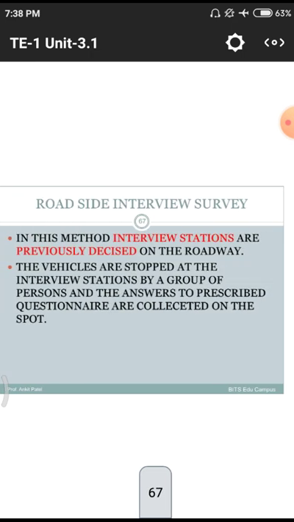First one is the road interview survey. What is a road interview survey? Previously we discussed it. First of all, we will study the matter in the particular slide. In this method, interview stations are previously decided on the particular roadway. That means we have different points on different roadways, and at those points the survey team has to stand and choose particular persons who will give a proper answer.